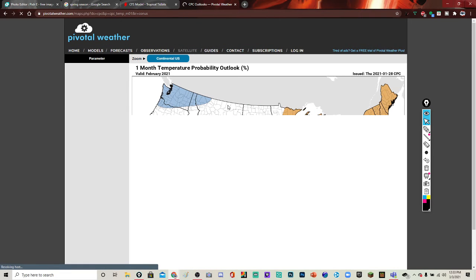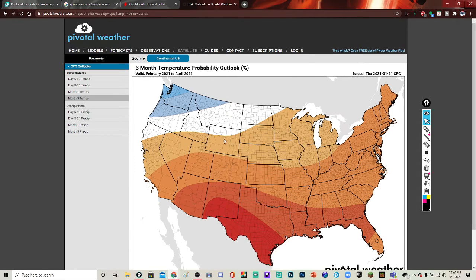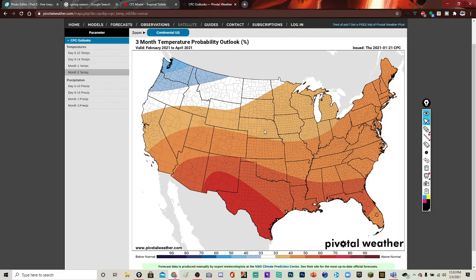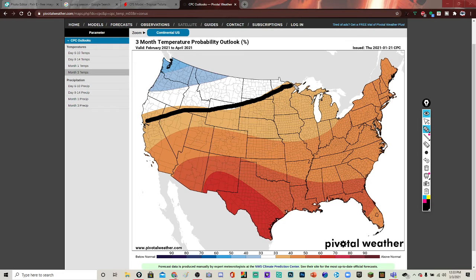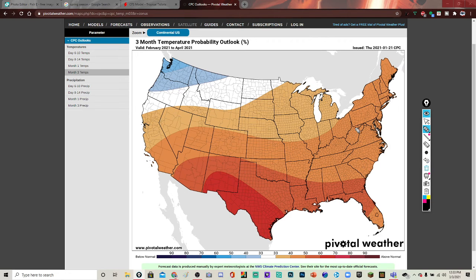Here's the 1 month temperature outlook. This is actually February, so I don't know why they haven't updated it to March, but we're going to look at the three month temperature outlook. This is from February to April, so we're basically looking at March and April, a little bit of February, and we see above average for most of this area. Hopefully they update this soon. And then it shows below average up here, so kind of what we're seeing on the model we looked at.